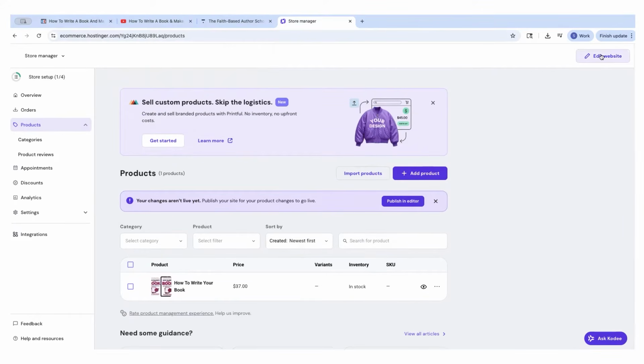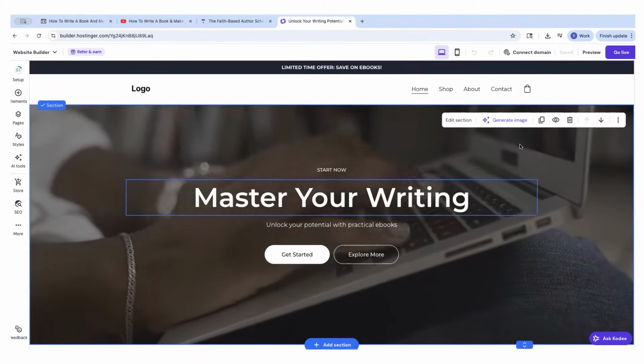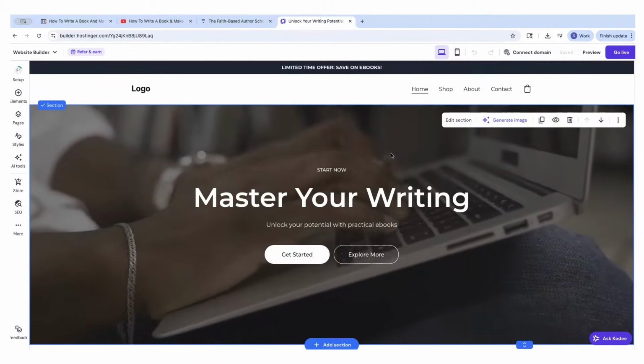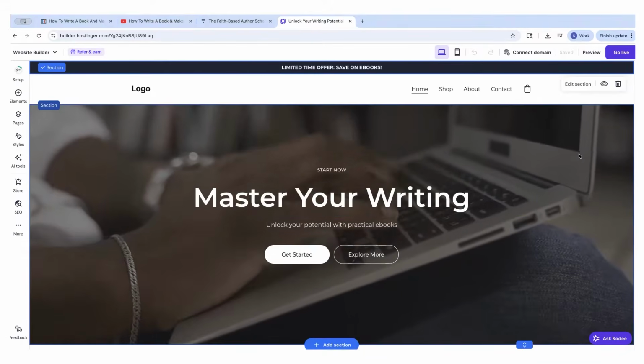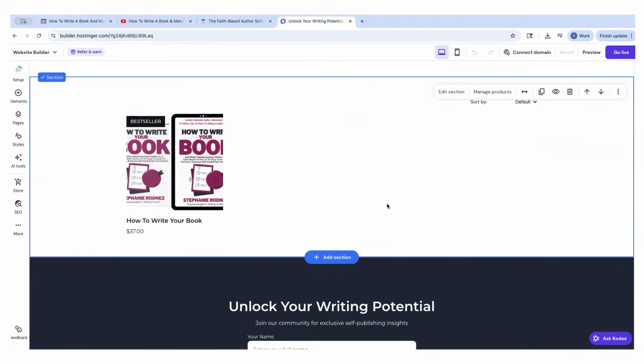Once you're done, go ahead and click right up here, click edit website. And now we are going to edit our website. Hostinger is what you see is what you get. You literally click and edit, click and edit, click and edit. It's so simple to do. So they already have our book here.